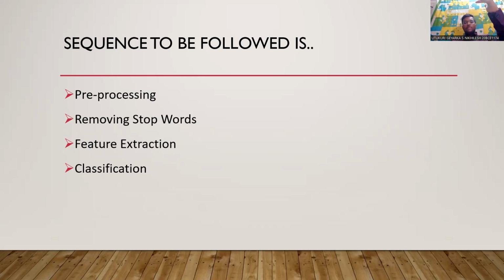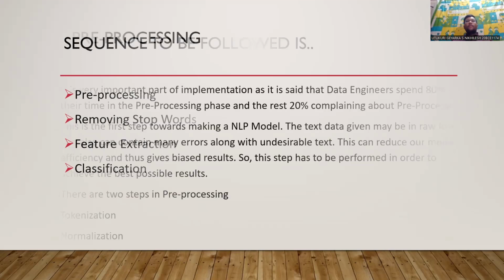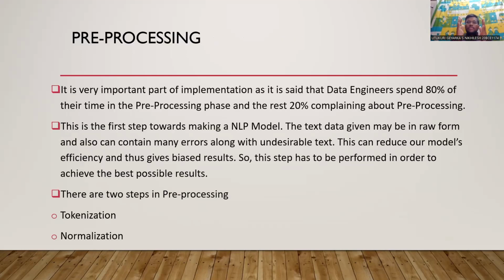Now, let us dive into each of these techniques and explain more about the concepts of NLP which have to be implemented in our project. First one is pre-processing. This is the first step and the most important step in the implementation of our project for paragraph summarization, as there is a saying that data engineers spend 80% of their time in the pre-processing phase and the remaining 20% on completing the rest. So this is the most important phase in the implementation.